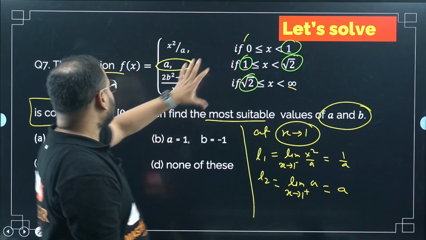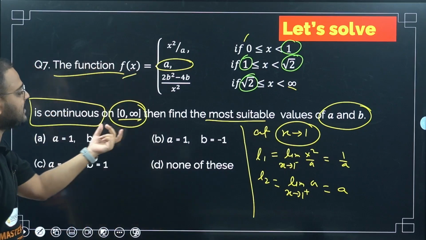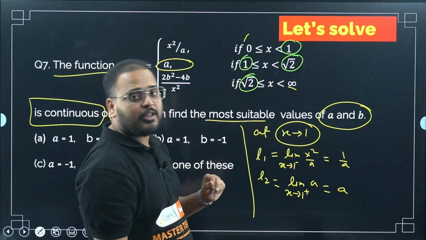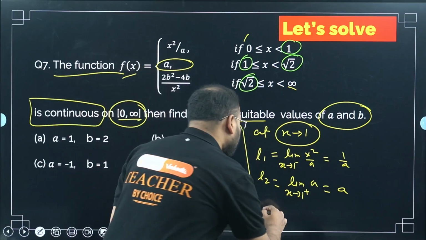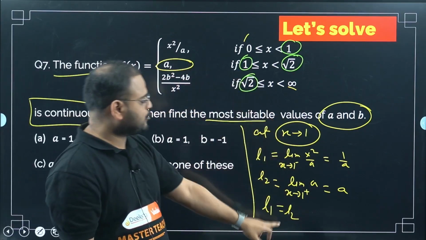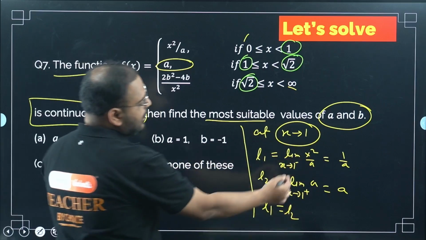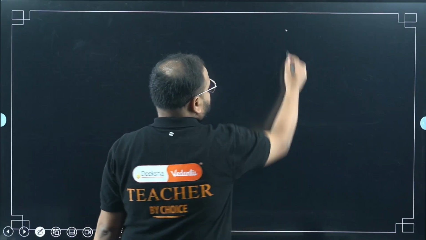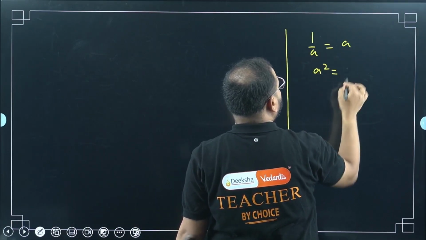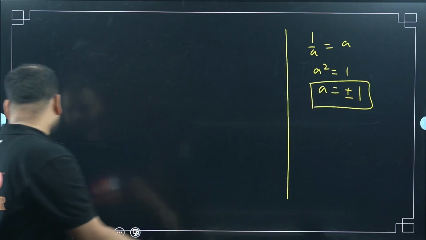What's the condition? It's saying continuous in the entire domain, 0 to infinity. Means the given function f(x) is continuous in the entire domain, so at 1 also it will be continuous. So L1 and L2 will be equal to each other. So 1 by a equal to a, basically a square equal to 1. So basically a equal to plus minus 1.